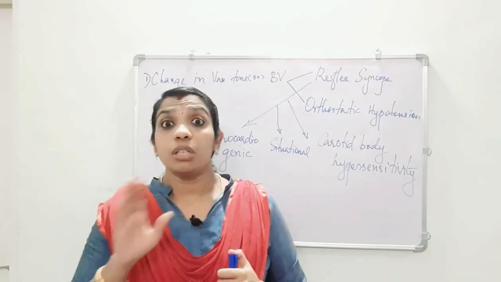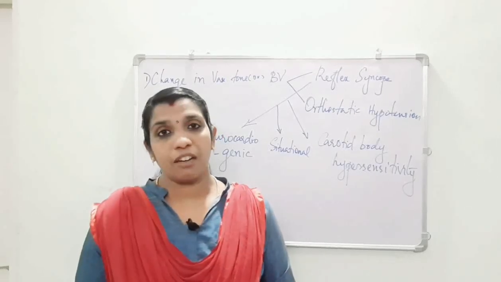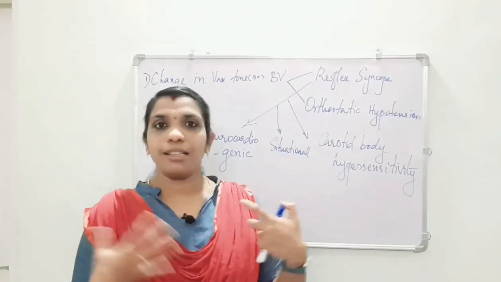These are the most important precipitating factors of neurocardiogenic syncope.